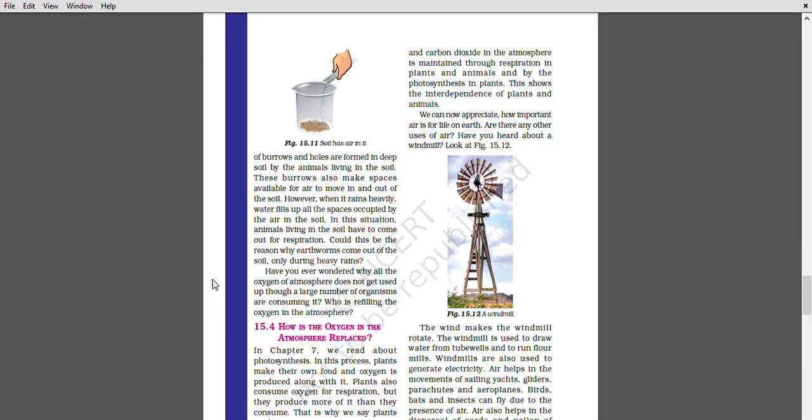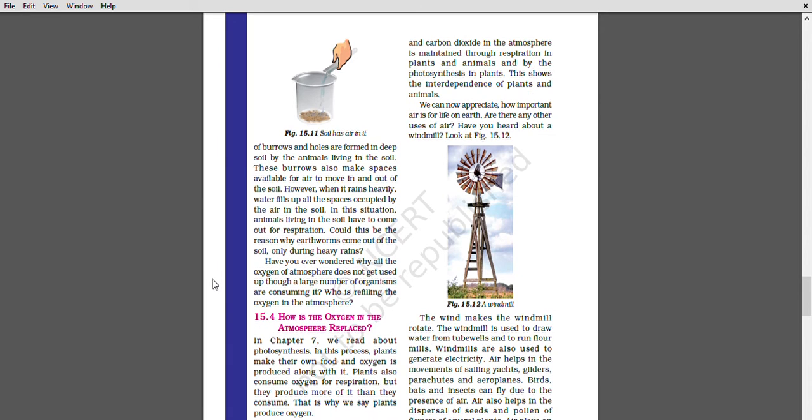A lot of burrows and holes are formed in deep soil by the animals living in the soil. Have you ever wondered why all the oxygen of the atmosphere does not get used up, though a large number of organisms are consuming it? How is the oxygen in the atmosphere replaced? We read about photosynthesis. In this process, plants make their own food and oxygen is produced. Plants also consume oxygen in respiration, but they produce more than they consume. That is why we say plants produce oxygen.